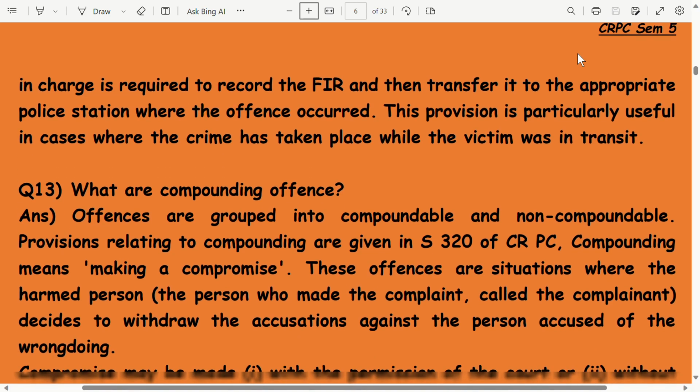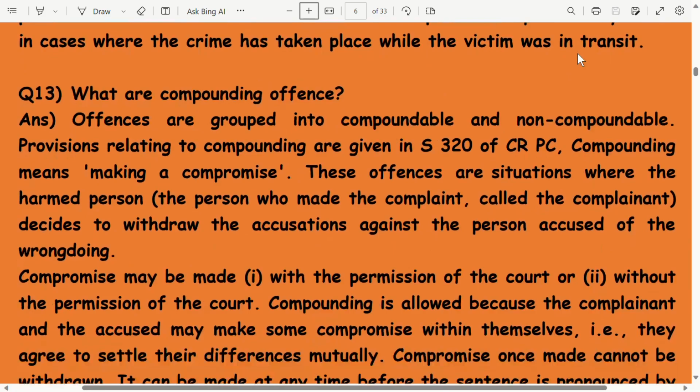What are compounding offences? Offences are grouped into compoundable and non-compoundable. Provisions relating to compounding are given in section 320 of CRPC. Compounding means making a compromise. These offences are situations where the harmed person, the person who made the complaint called the complainant, decides to withdraw the accusations against the persons accused of the wrongdoing.